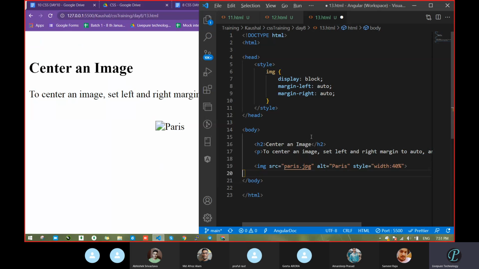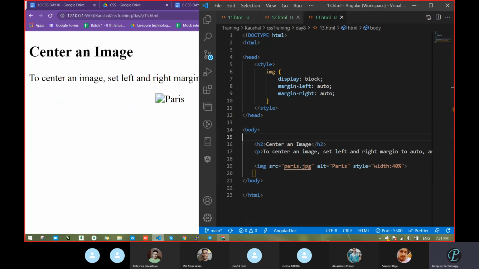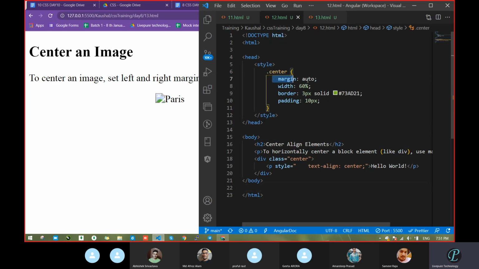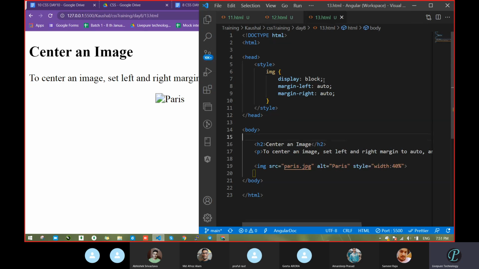So what is written here? What had we taken in the previous case? We had taken margin auto, correct? So with the help of this, we moved that block level element into the center, correct or not? What we had written here, margin left auto and margin right auto. And we had passed some image.